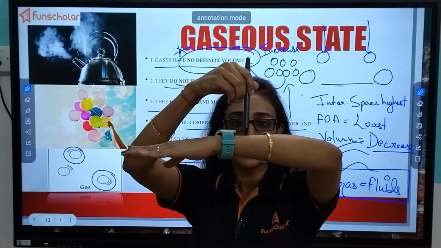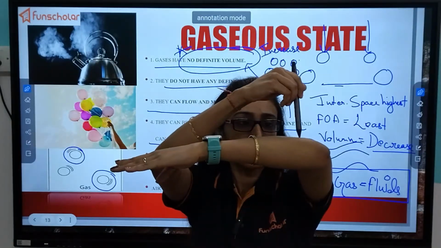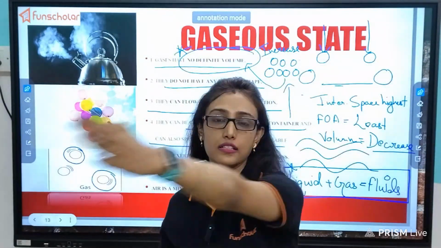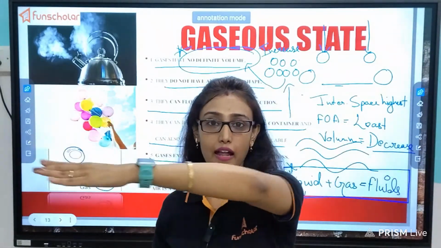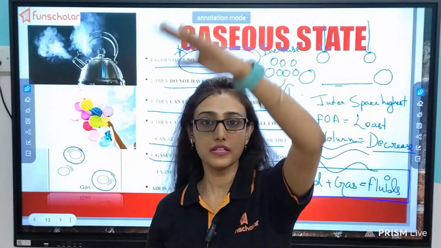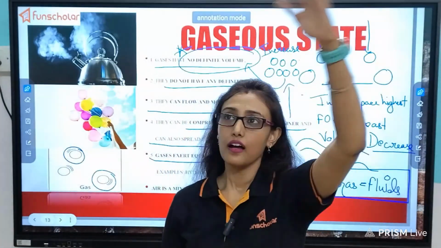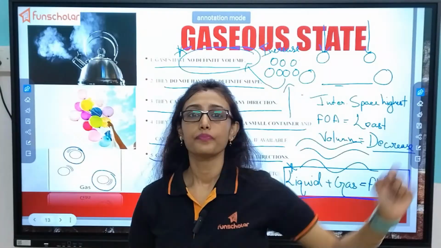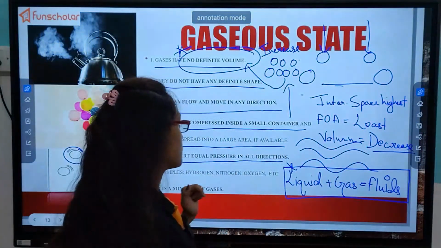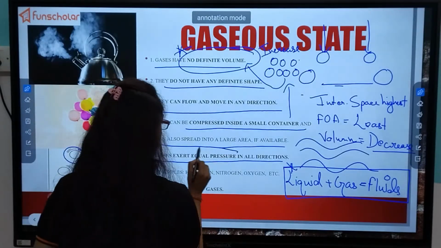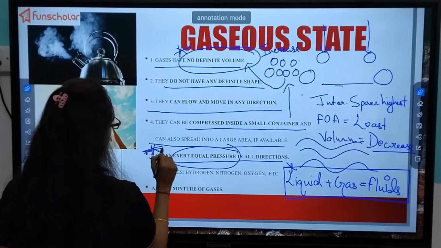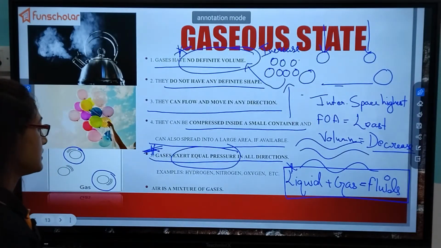You don't feel pressure higher in this place and lower in this place. You feel the same pressure when you move your hand, or in this way also you feel the same pressure, or the same flow of air when you move your hand through the air. So they exert equal pressure in all directions. This is another important point.